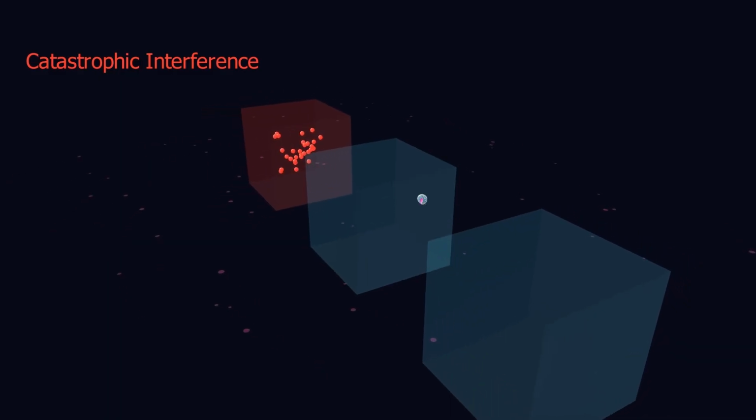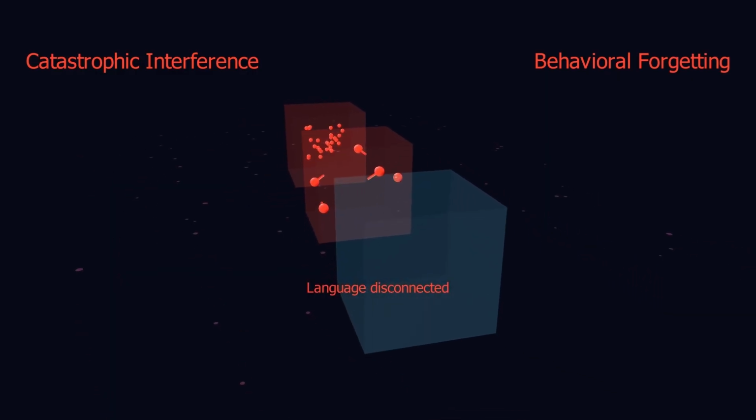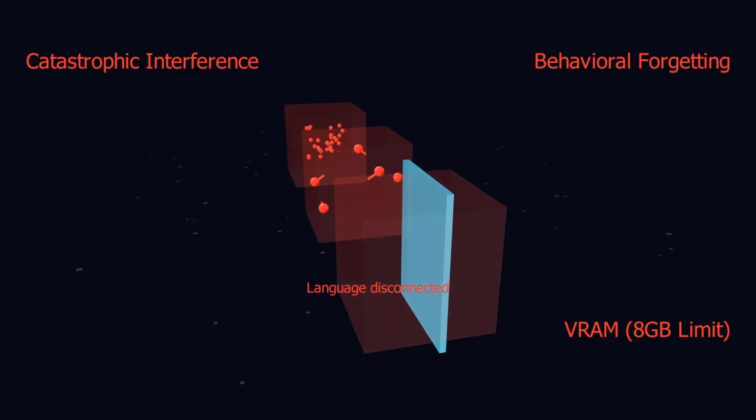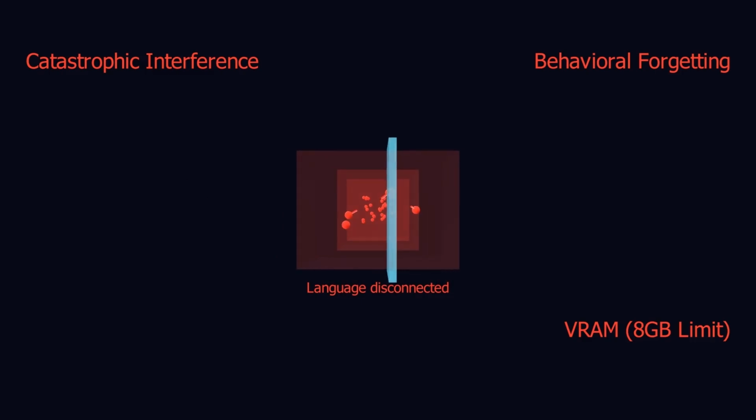Second, behavioral forgetting. If we tune an LLM on simple JSON tool calls, the core language connections snap, destroying its conversational reasoning. And third, hardware limits. The Adam optimizer states instantly exceed the 8 GB VRAM limits of consumer GPUs.